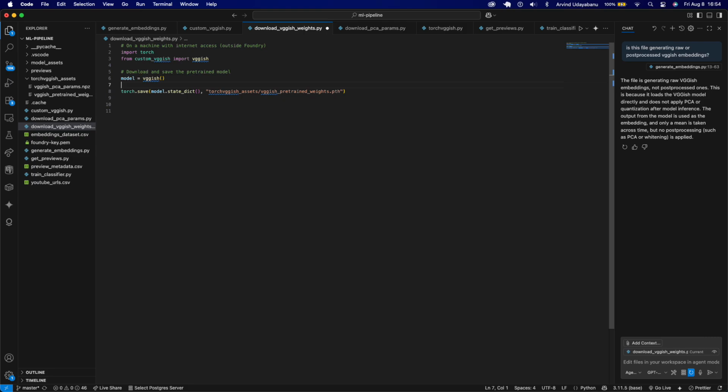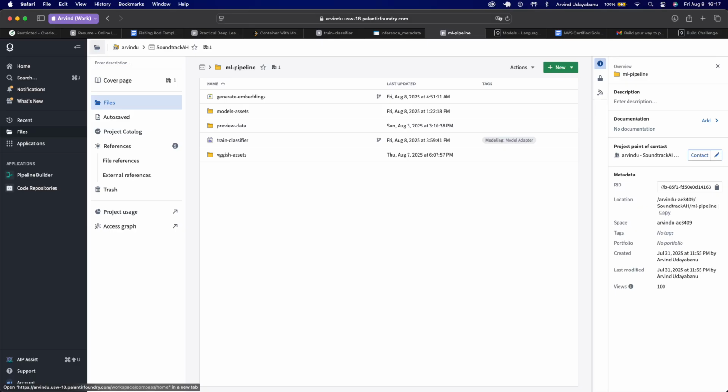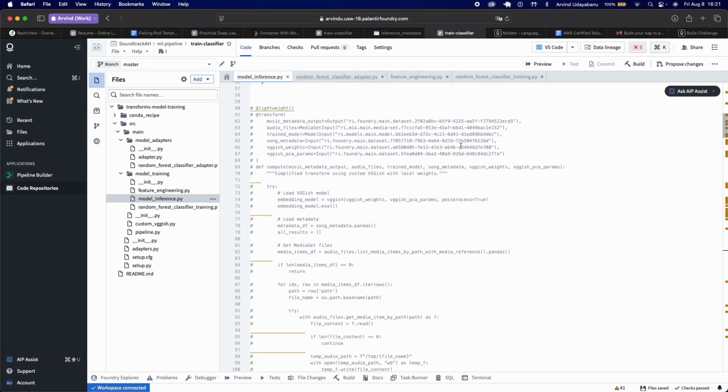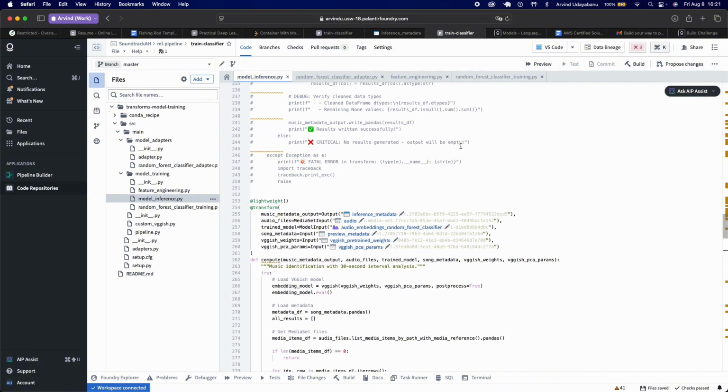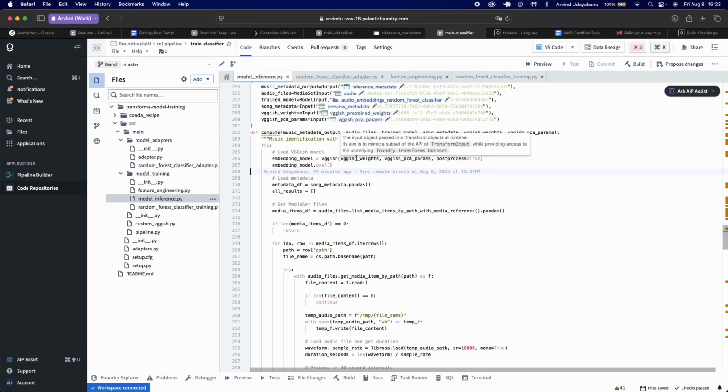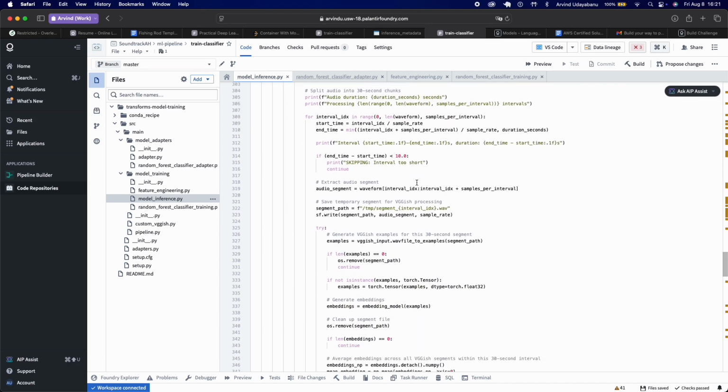So using model repositories on Foundry, I deployed my random forest classifier model with a custom adapter that wraps around this classifier. And this allowed for proper confidence scoring of inference data or test data. So what this script is doing is first I'm using the custom VGG-ish model that I used to generate the embeddings in the first place, and I'm generating embeddings on the test audio or inference audio.